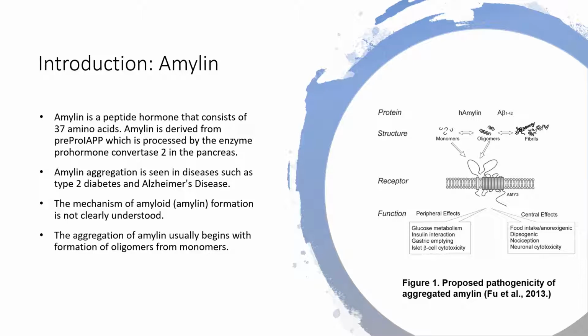Fu et al. proposed a model of oligomeric amylin toxicity involving the amylin receptor AMY3. Increased amylin oligomer binding to AMY3 may induce a signal cascade that results in neuron apoptosis, presenting AMY3 as a possible therapeutic target for the treatment of amyloid neurodegenerative diseases.